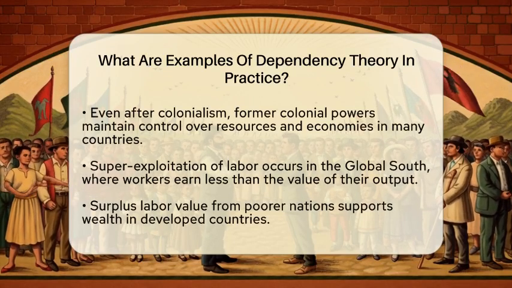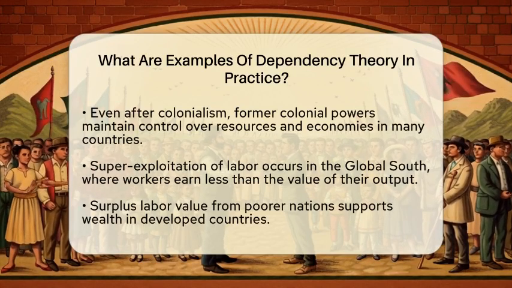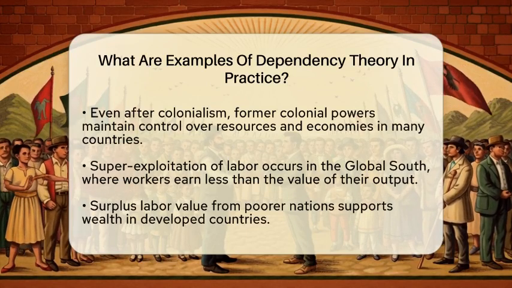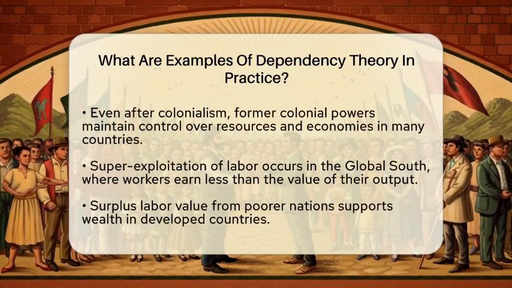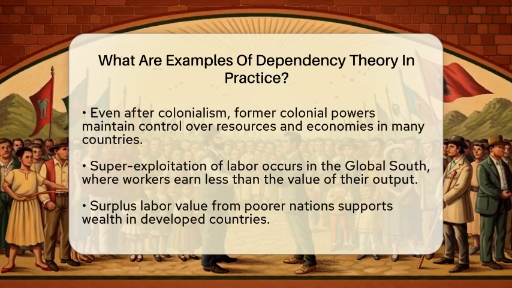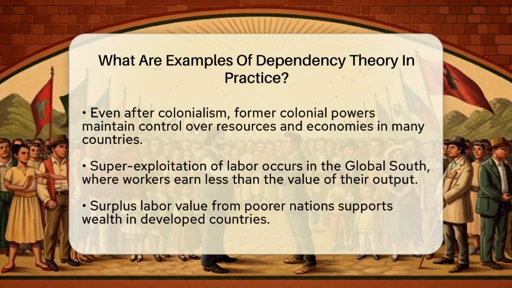This system transferred wealth from the colonized regions to Europe, creating a dependent economic structure that still exists today in various forms. Even after the end of formal colonialism, practices like control over resources and economic interference continue to keep many countries reliant on former colonial powers.